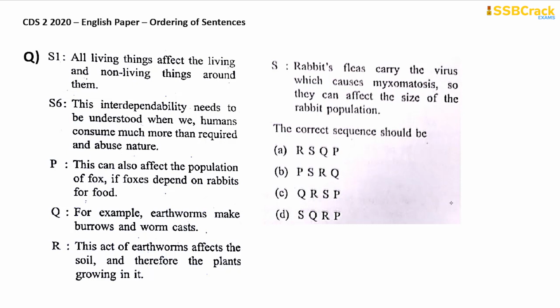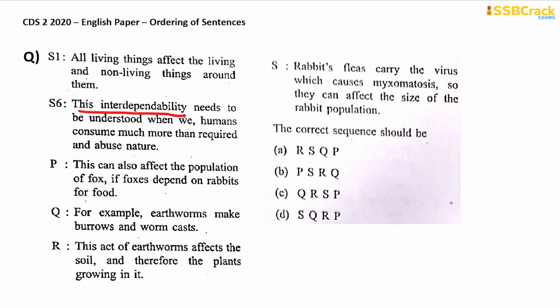All living things affect the living and non-living things around them. This is interdependability. This interdependability needs to be understood when we humans consume much more than required and abuse nature. So let's start reading now.